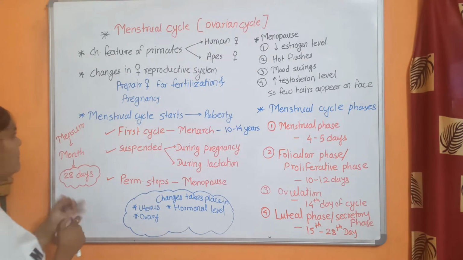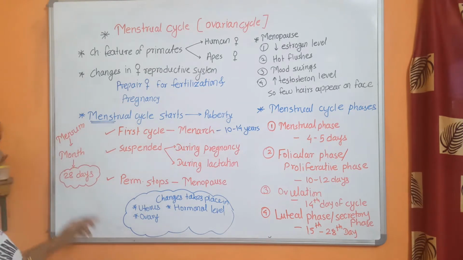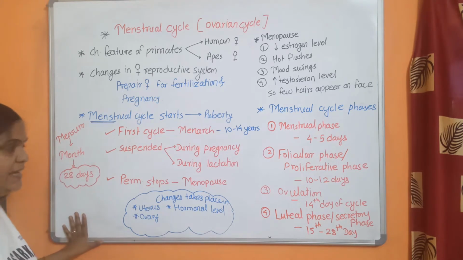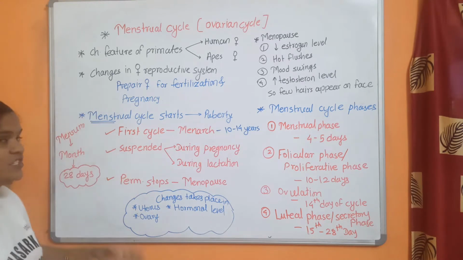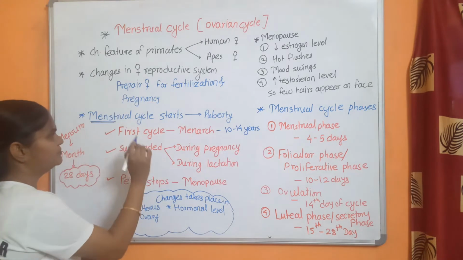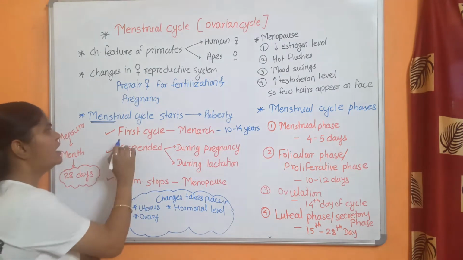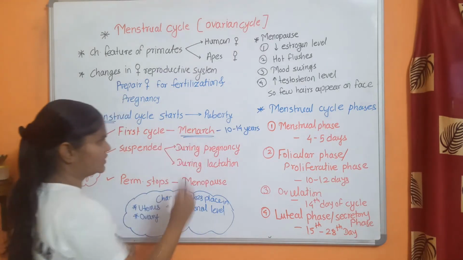The word menstrual is from mensum, and mensum means month. It is approximately a 28 day cycle, a cycle which takes place within 28 days.